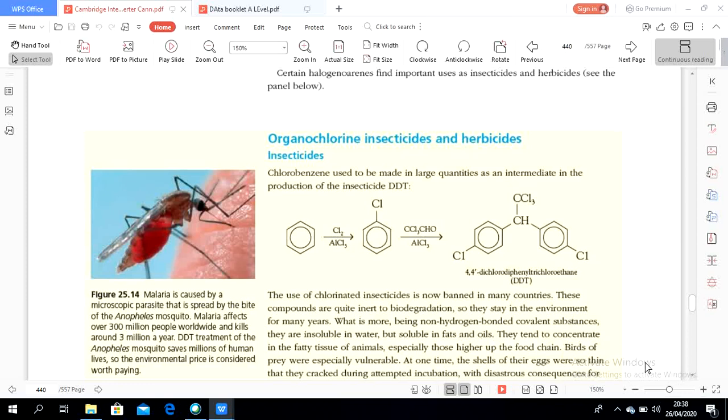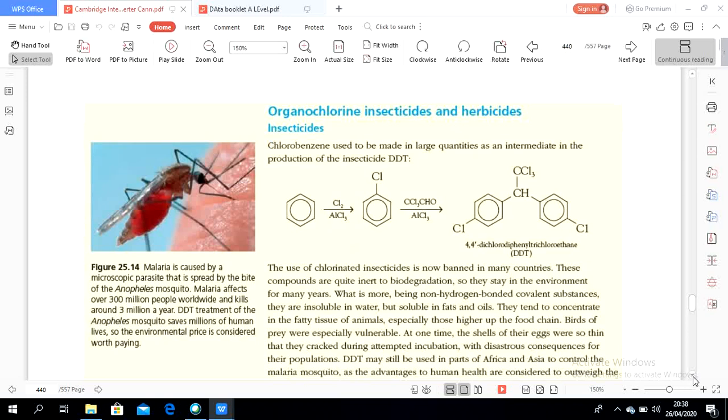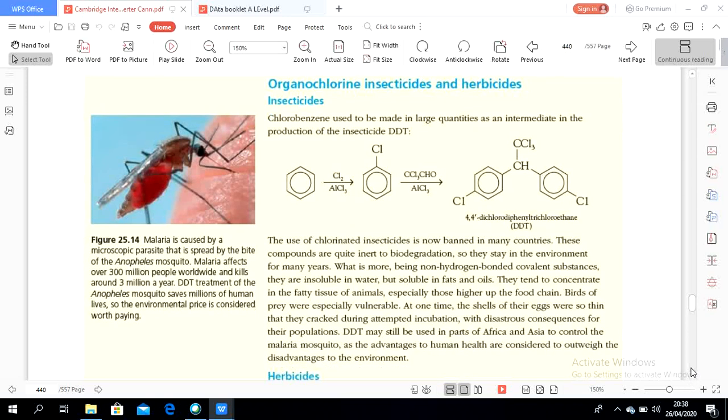They tend to concentrate in the fatty tissue of animals, usually higher up the food chain. DDT may still be used in parts of Africa and Asia to control the malaria mosquito, as the advantages to human health are considered to outweigh the disadvantage to the environment.